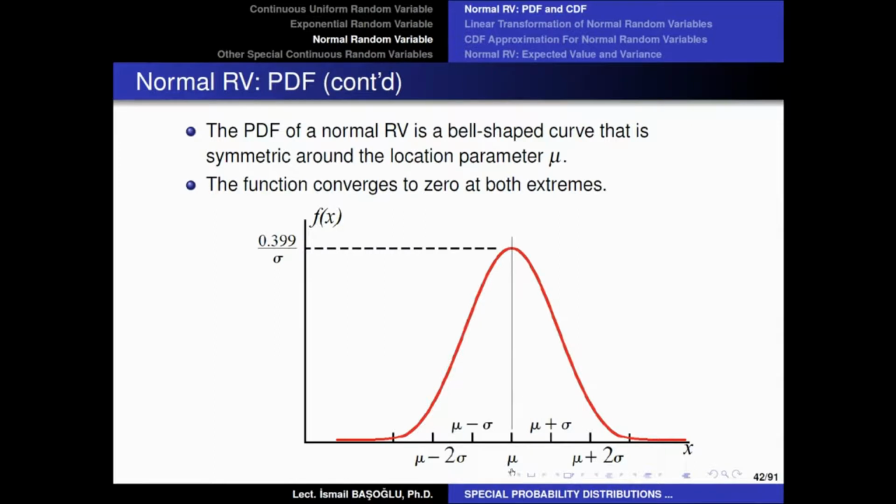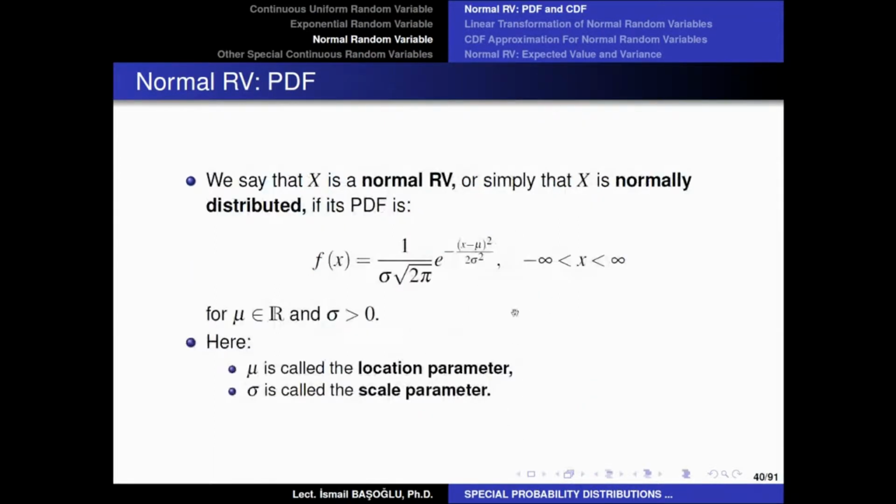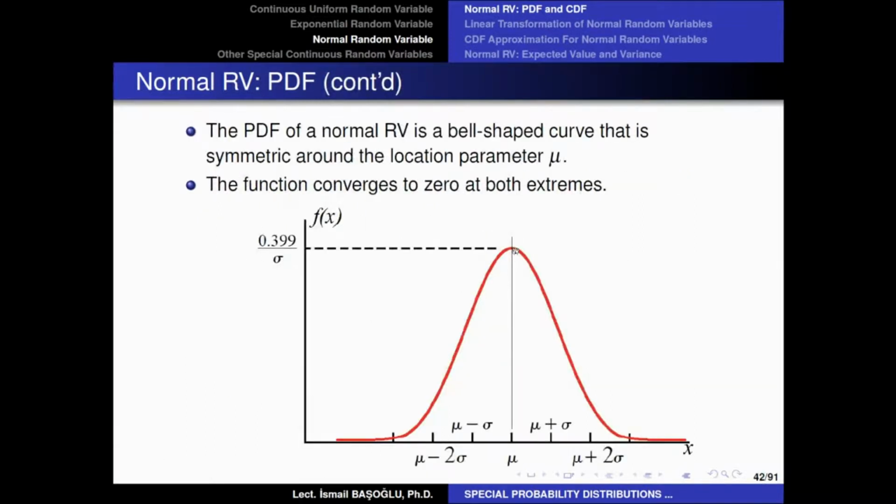From minus infinity to plus infinity, the function will be defined like this, and the maximum point will be attained at mu. Because as you can see, in the probability density function, the exponential function of a negative value will always be less than 1, right? Because the minus sign in front of the power will make this exponential value always less than 1, except when x is exactly equal to mu. In that case, e to the power 0 will simply equal 1. Therefore, when the variable x here takes the value of mu, then this function will be maximized. It is therefore the maximum is attained at the location parameter.